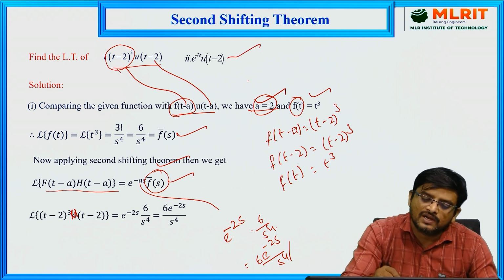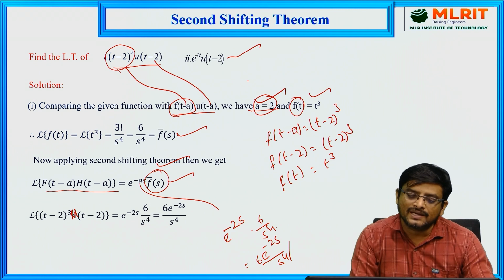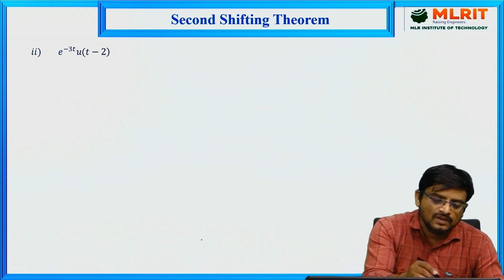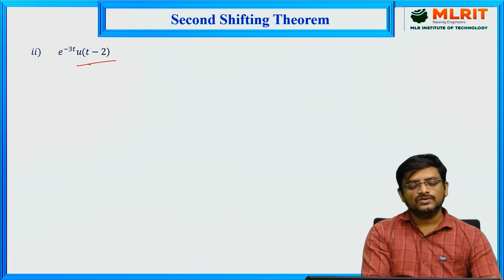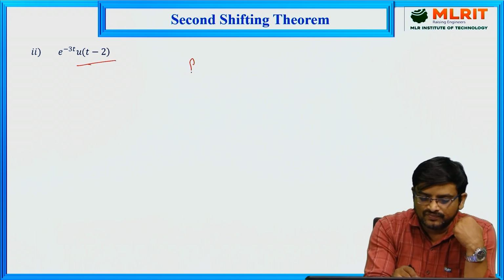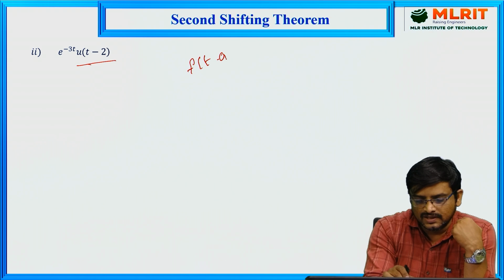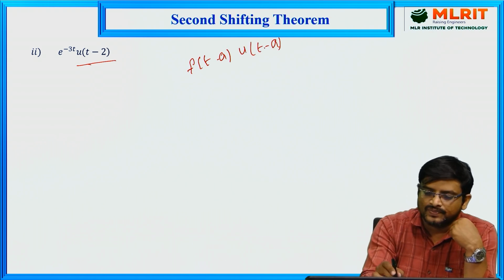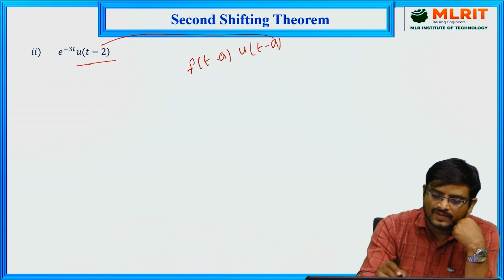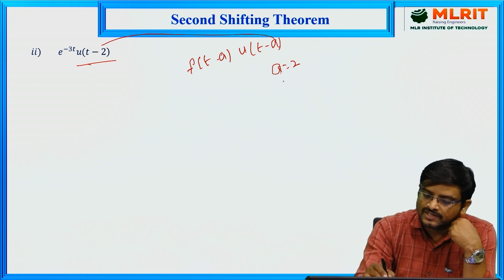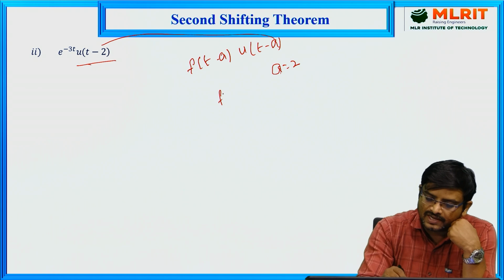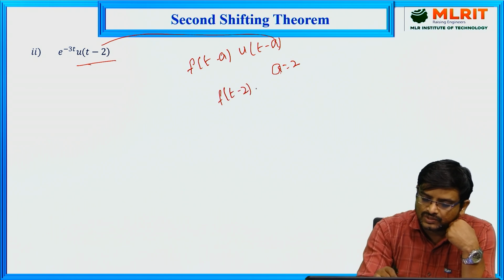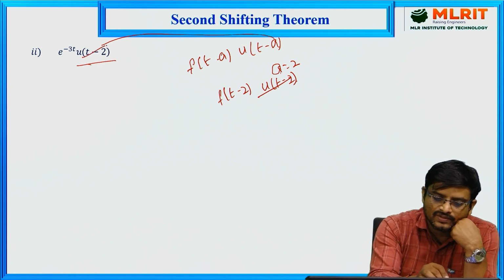Now we have another problem here, e power minus 3t into u of t minus 2. Here this is not in our standard form. What is our standard form? f of t minus a into u of t minus a. Now compare these two and get the value of a. So here we can take a is equal to 2. So our standard form is f of t minus 2 into u of t minus 2.